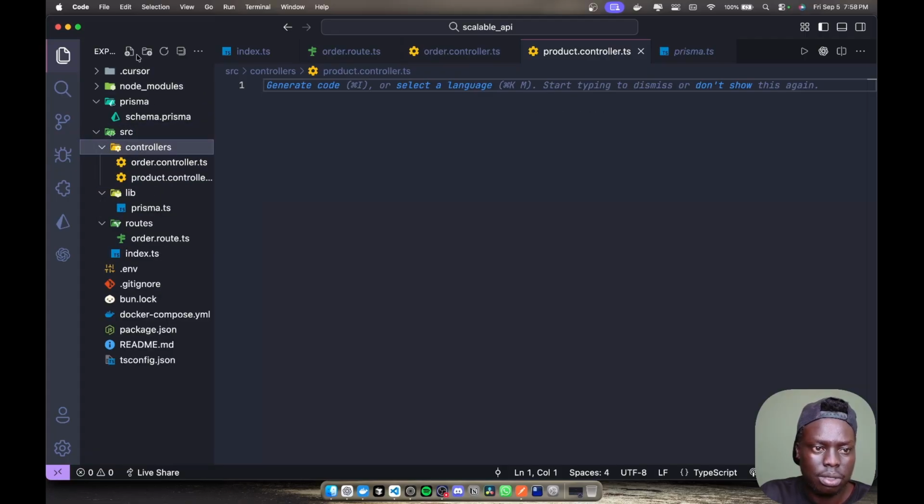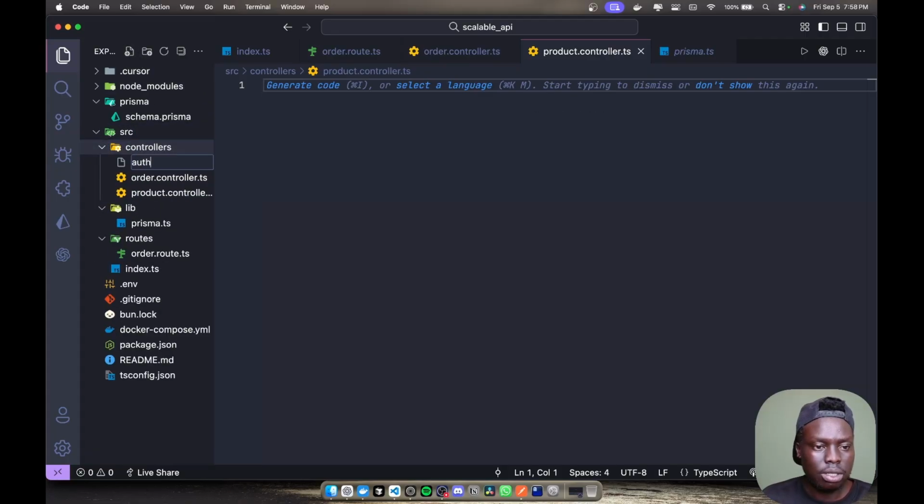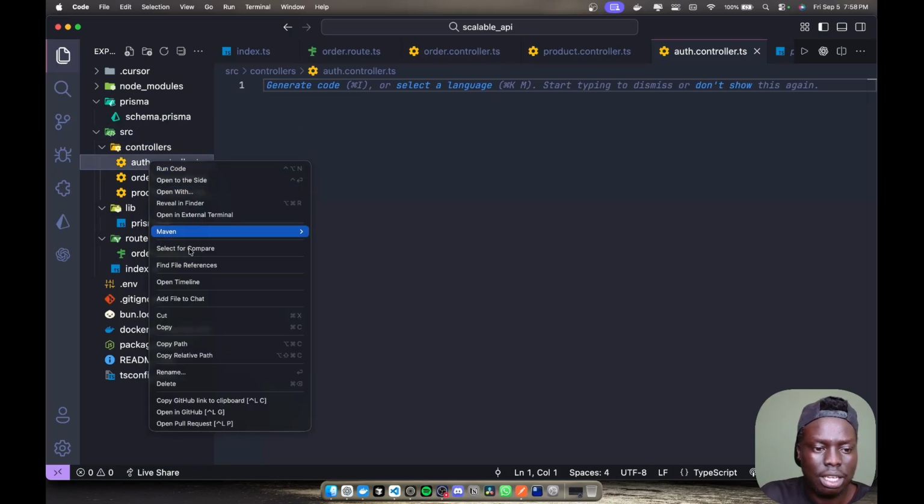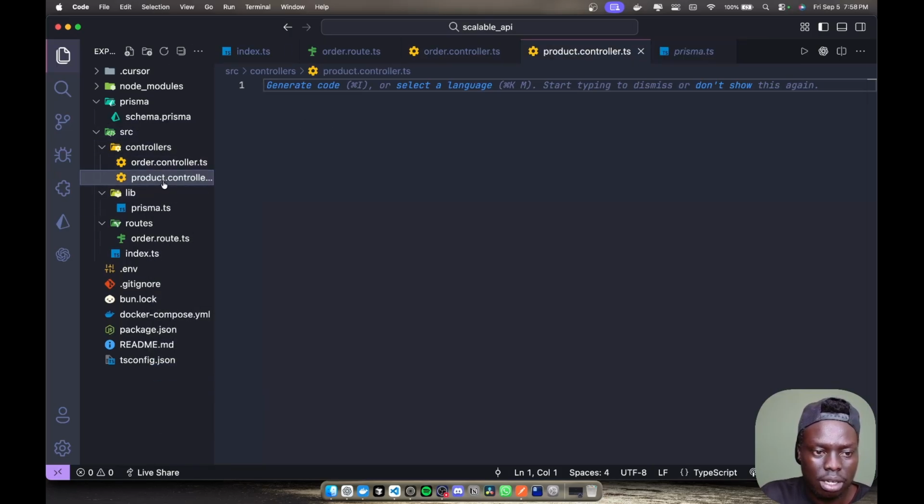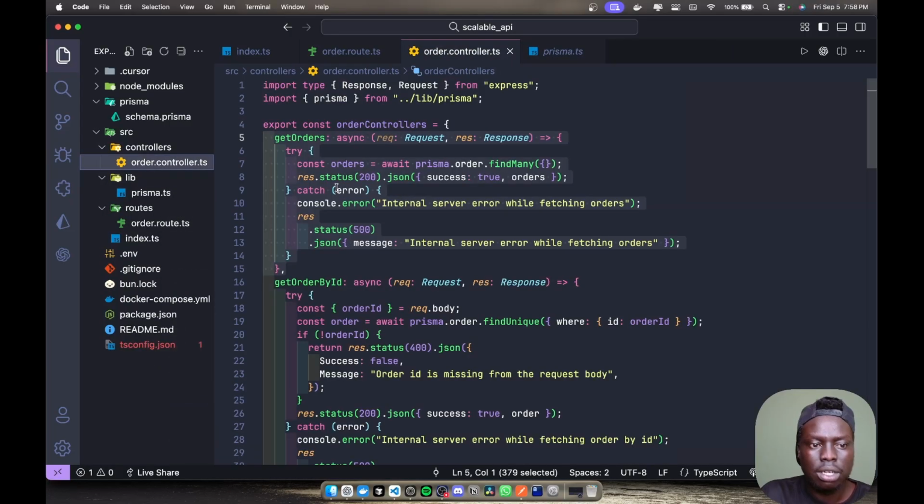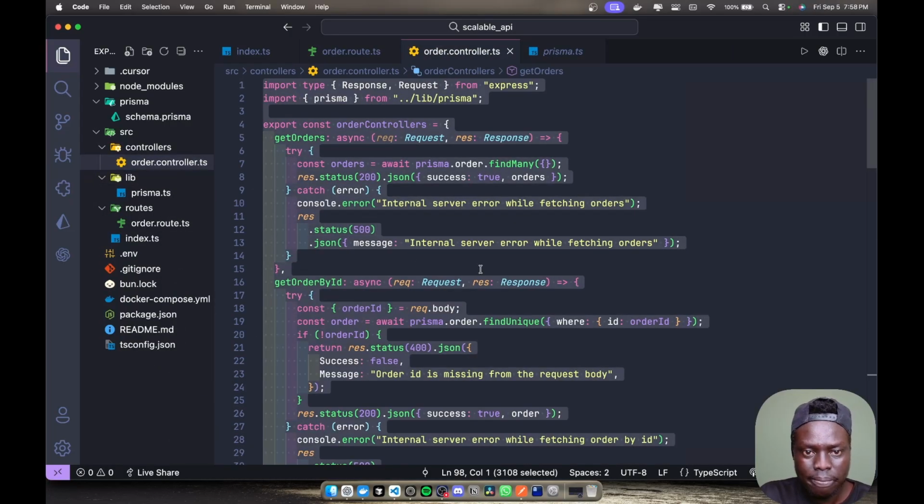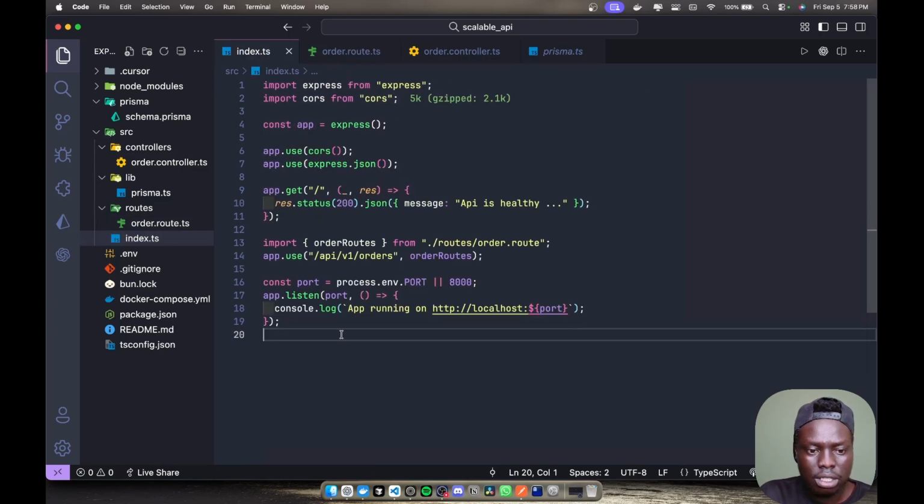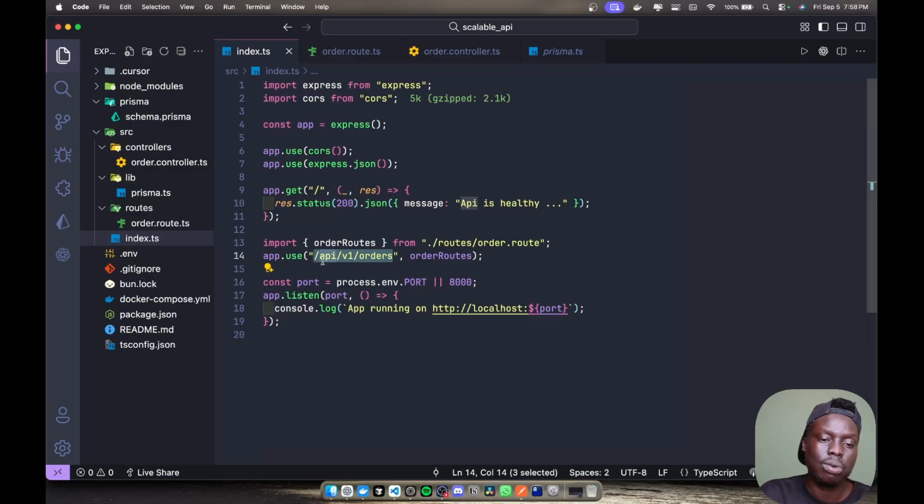Let's say, oh, I want to now create authentication controller. You can just say auth.controller.ts, and then you can have your auth controller like that. And then everything is very scalable. You have separation of concerns. The business logic is all inside the controllers, and then the routes are all inside the routes, and then you have the main entry point for the entire application is clean and smooth, and everything is routed here. Now as you can see, a scalable API can always have the API.